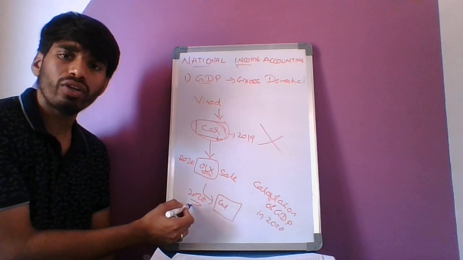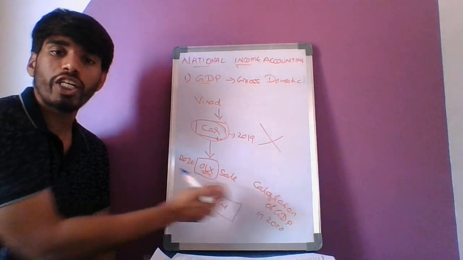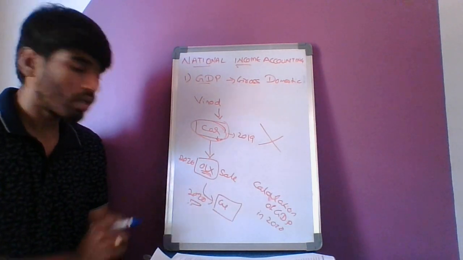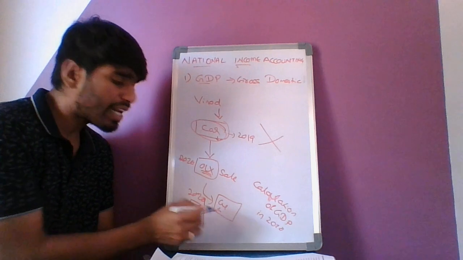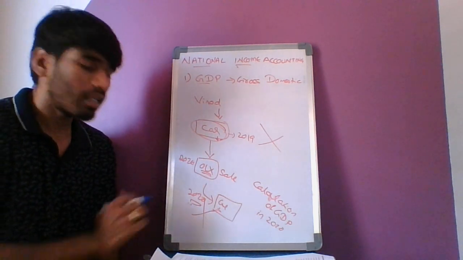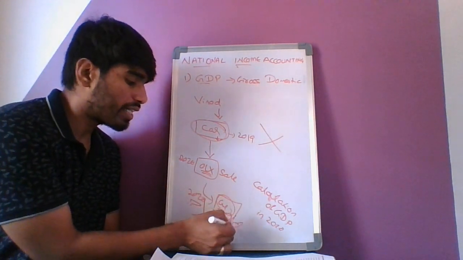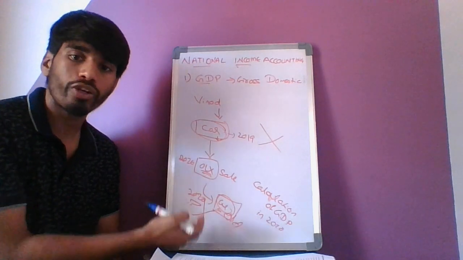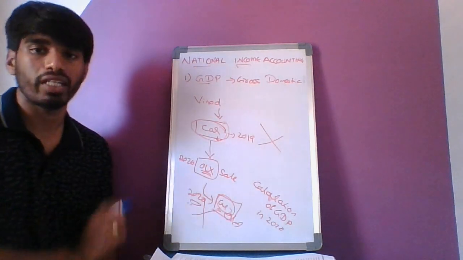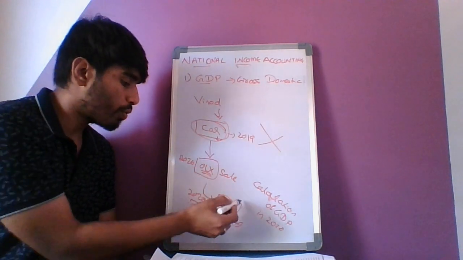Can I use this value in the GDP calculation? No, because the car is an old one. The car is an old one, an old car. This is not a new good or service produced in that particular year. Okay, that cannot be used.